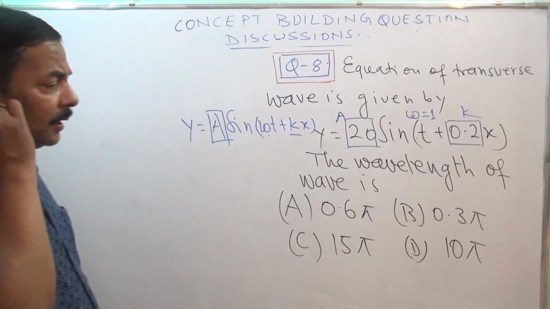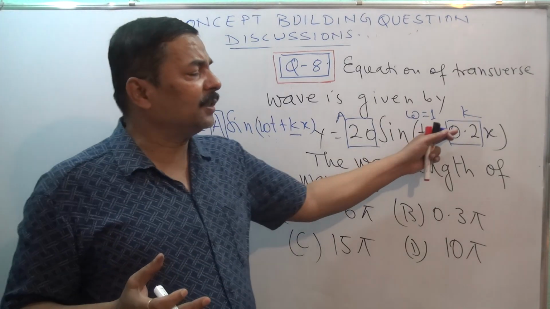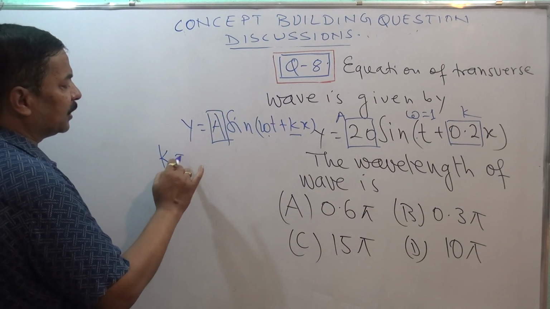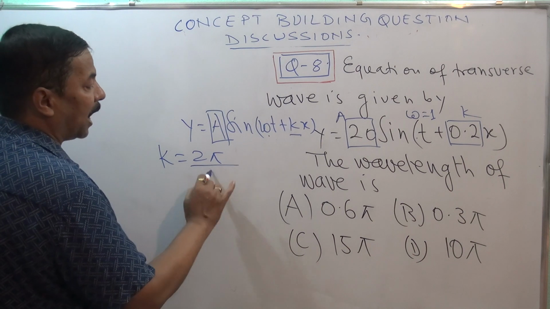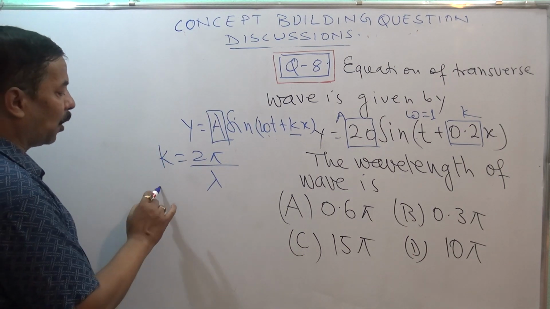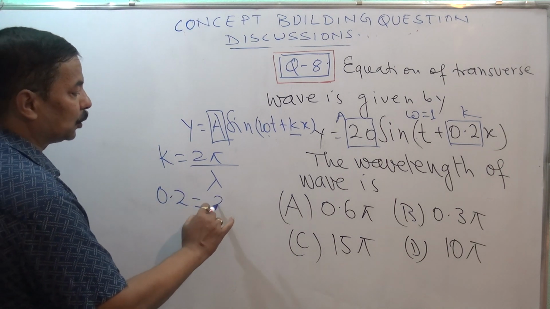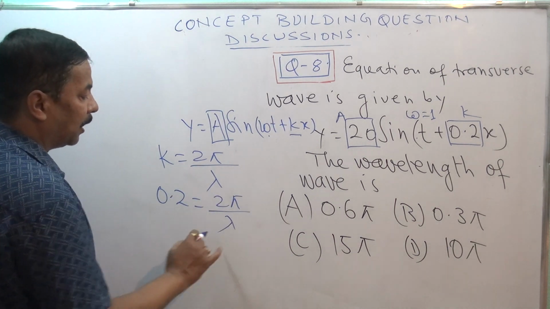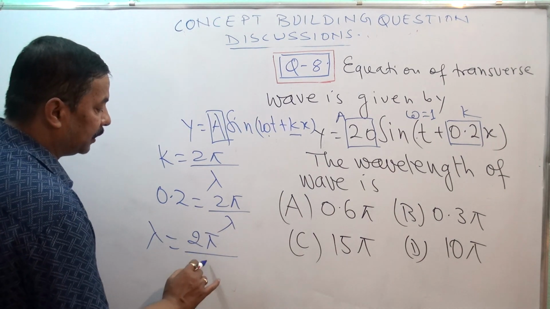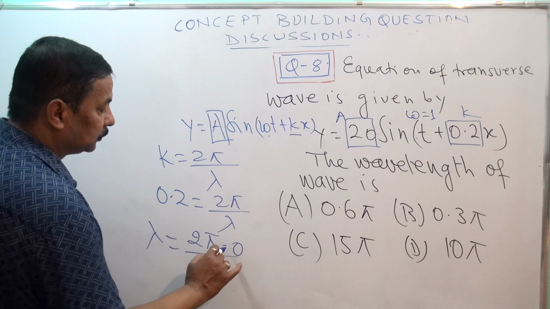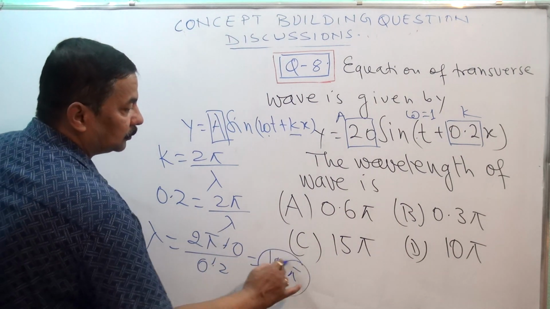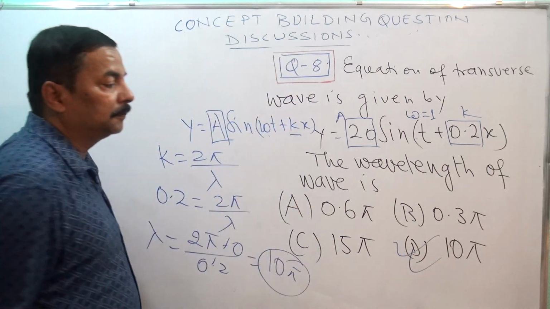You have to find the wavelength. Wavelength is hidden in the angular wave number. So k is equal to 2 pi by lambda. Here is the wavelength. K is how much? K is 0.2. So it is 2 pi by lambda. So lambda is equal to how much? 2 pi by 0.2, 10 pi. So this should be your correct answer.